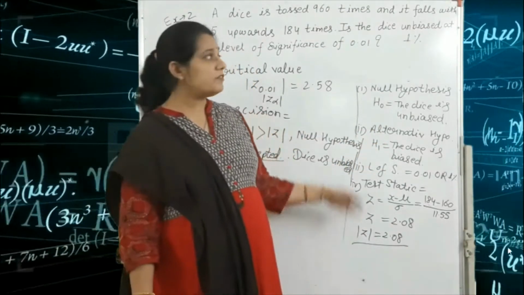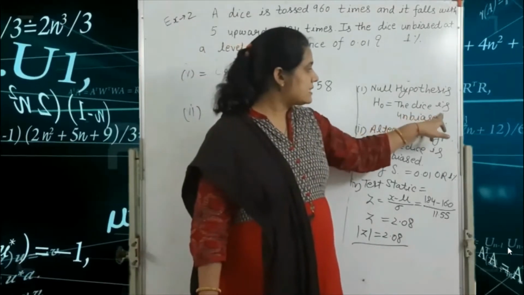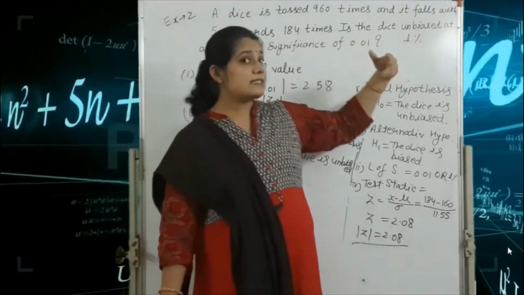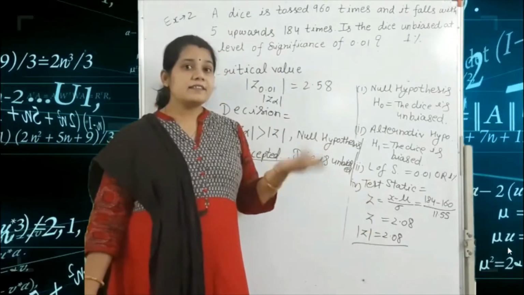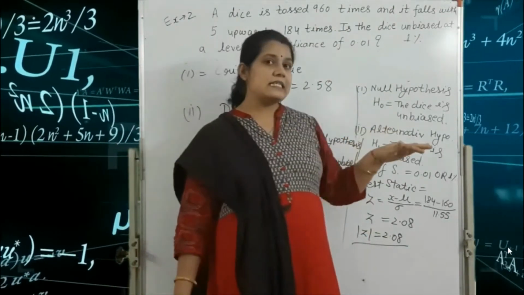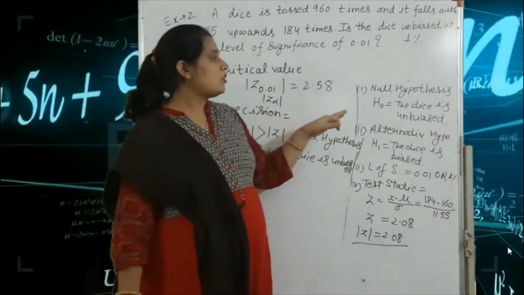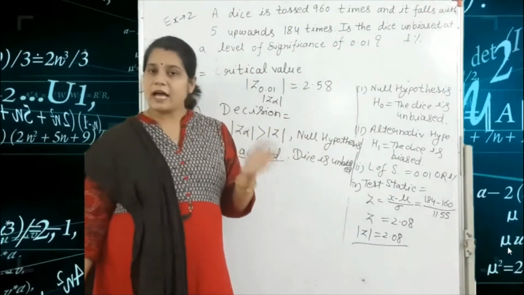For example, if the null hypothesis is given in the form that the dice is biased, we write the alternative hypothesis as the dice is unbiased. Got it? Always keep in mind the alternative hypothesis is just opposite to the null hypothesis.